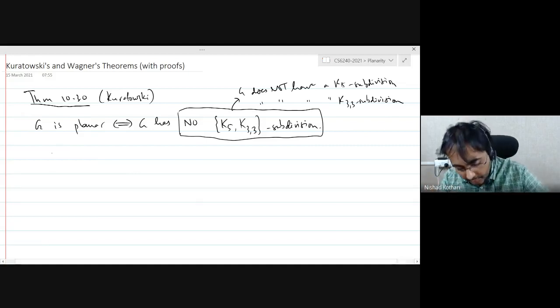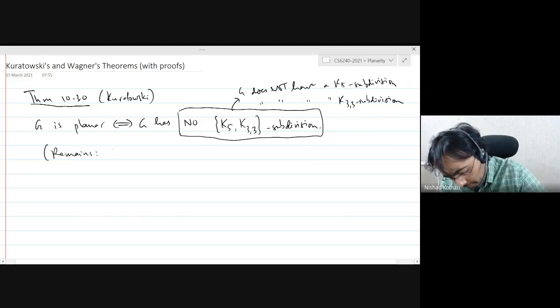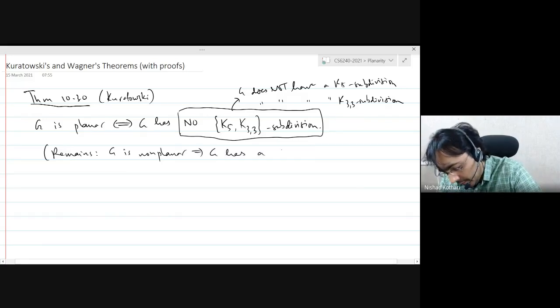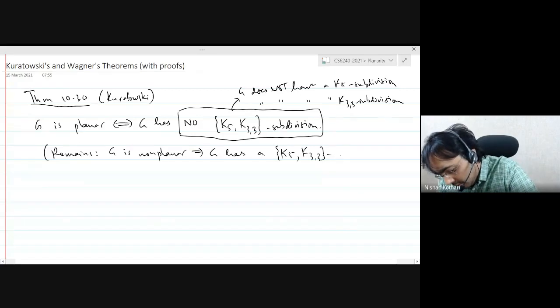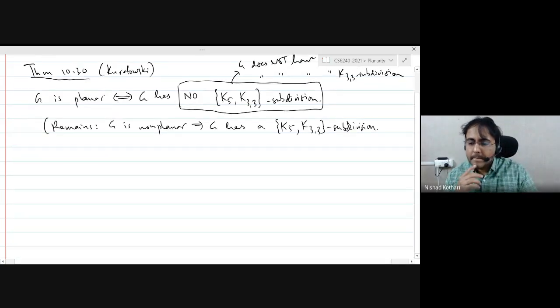So what remains to be proved is that if G is non-planar, then G has either a K5 subdivision or a K3,3 subdivision. Okay?